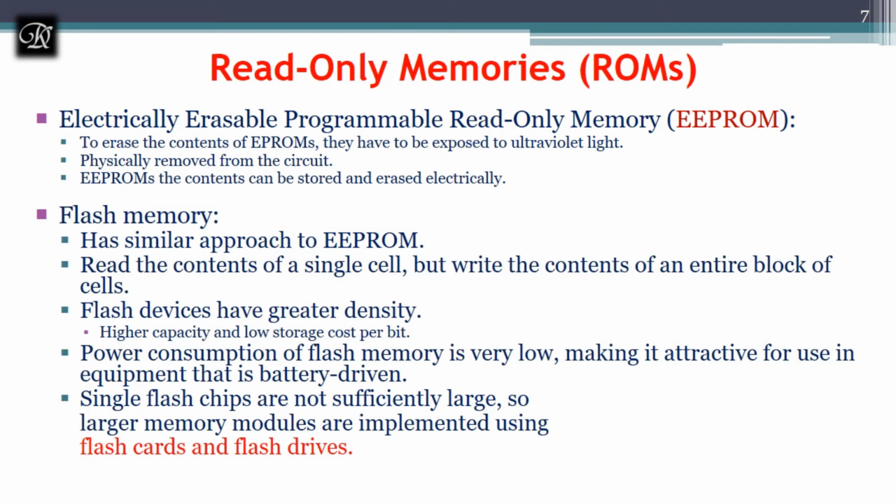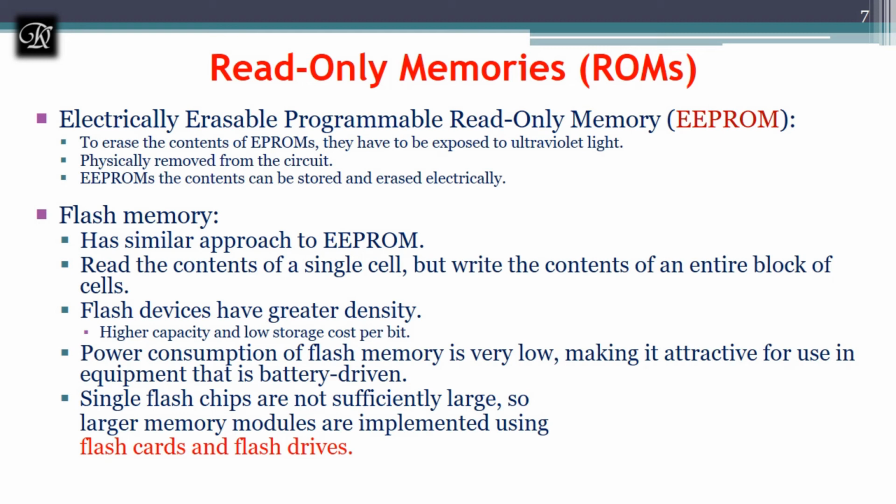Next, we have flash memory. The flash memory works with the same approach as EEPROM, and a flash cell is based on a single transistor controlled by a trapped charge, just like an EEPROM cell. While similar in some respects, there are also some substantial differences between the EEPROM and the flash memory. In EEPROM, it is possible to read and write the content of a single cell. In a flash device, it is possible to read the content of a single cell, but only possible to write an entire block of cells.